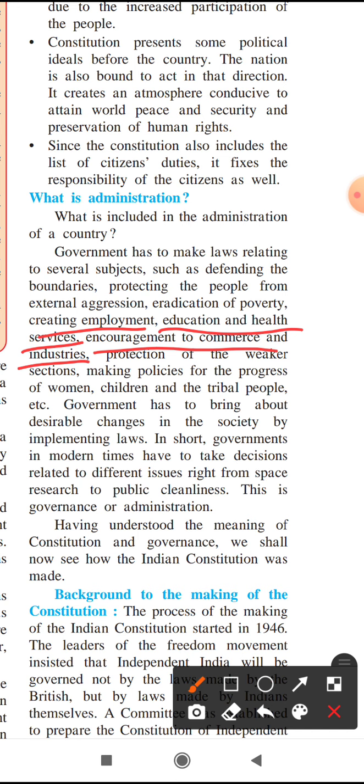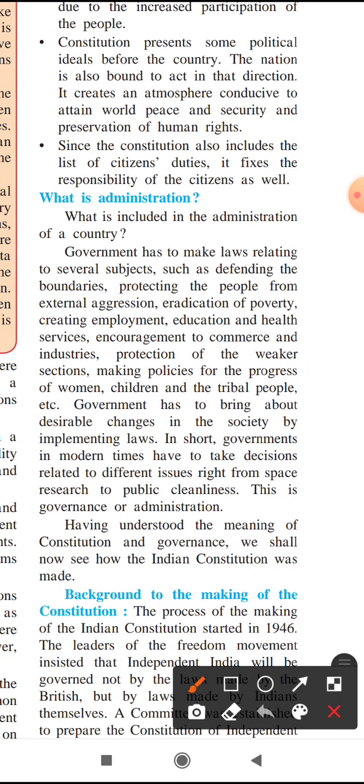Through that the economy will grow fast, and in this way people as well as the country will get developed through the economy. So it is the responsibility of the government to make laws related to commerce, and also to give encouragement to establish industries.